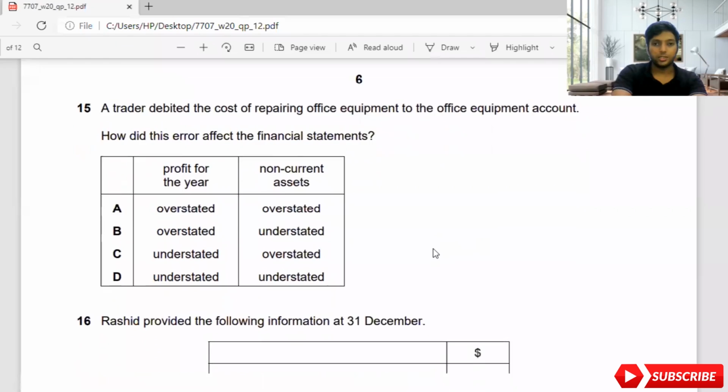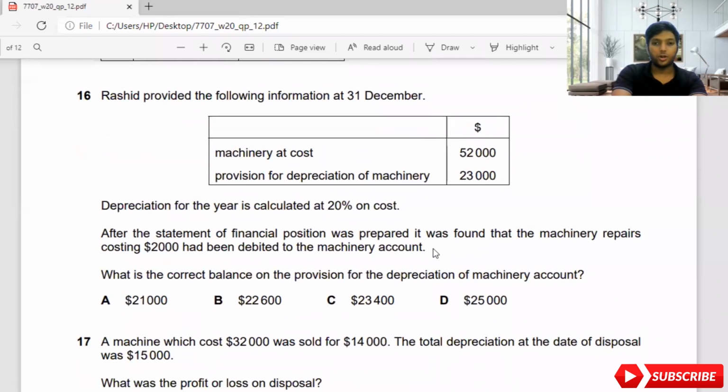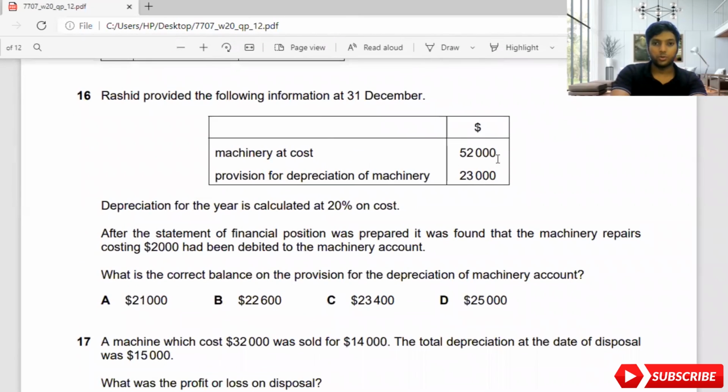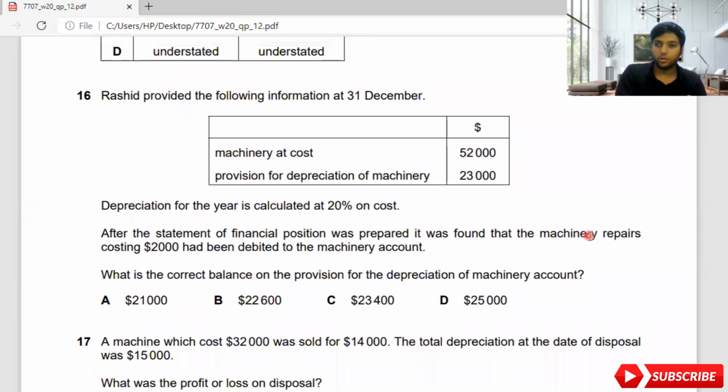So the 16th adjustment: Rashid provided the following information at 30th December. Machinery at cost is 52,000. Provision for depreciation of machinery is 23,000. So they have given the actual calculation. Now let's see what has happened in this question. Depreciation for the year is calculated at 20% on cost. After the statement of financial position was prepared, it was found that machinery repairs costing 2,000 had been debited to the machinery account.